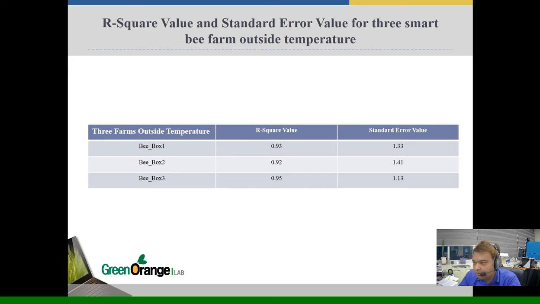For farm 1 R-square value is 0.93 and standard error value is 1.33. For farm 2 R-square value is 0.92 and standard error value is 1.41. For farm 3 R-square value is 0.95 and standard error value is 1.13. If we make a comparison among 3 farm, then we can find out that box 3 is giving good result than other 2 farms, because for box 3 R-square value is 0.95 and standard error value is 1.13.